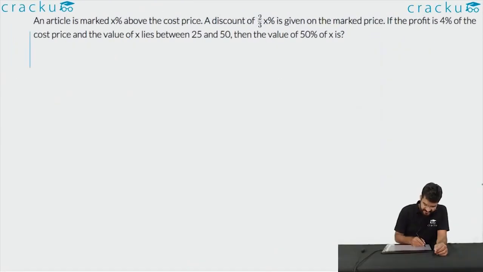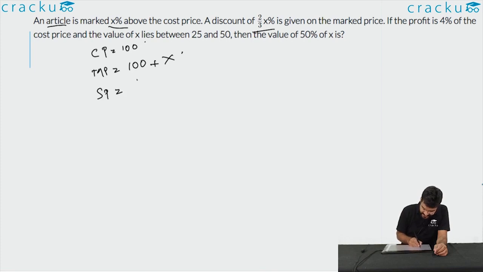In this question, it is given that an article is marked X% above the cost price. So let us assume that the cost price is 100. Then the market price will be 100 plus X. A discount of 2 by 3 into X% is given on the market price. So the selling price will be (100 plus X), which is the market price, into (100 minus 2X by 3) whole by 100.